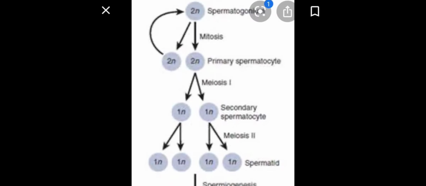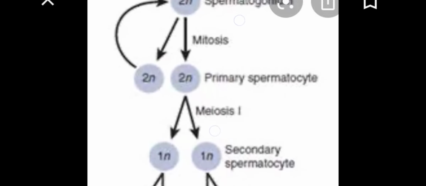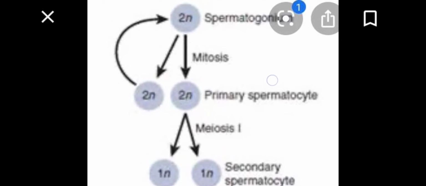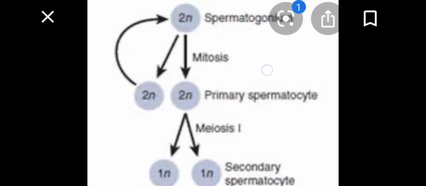You will see here that the spermatogonia are first dividing by the process of mitosis, resulting in the formation of primary spermatocytes. They are dividing mitotically, that means they are increasing their number. The cells formed as a result of mitotic division are known as primary spermatocytes. Since the division involved is mitosis, they are also diploid cells.